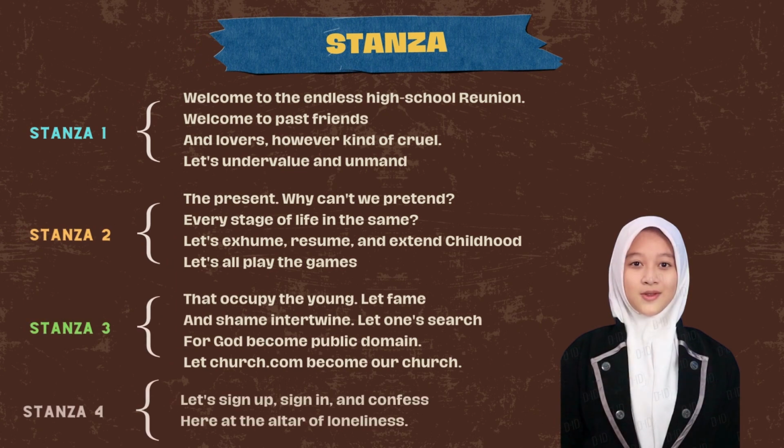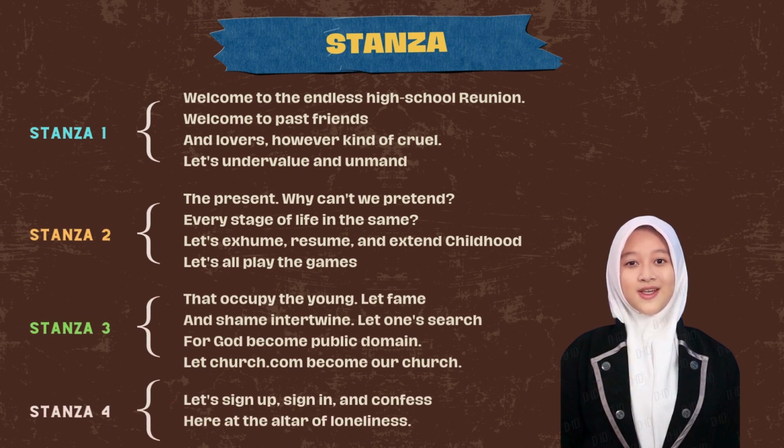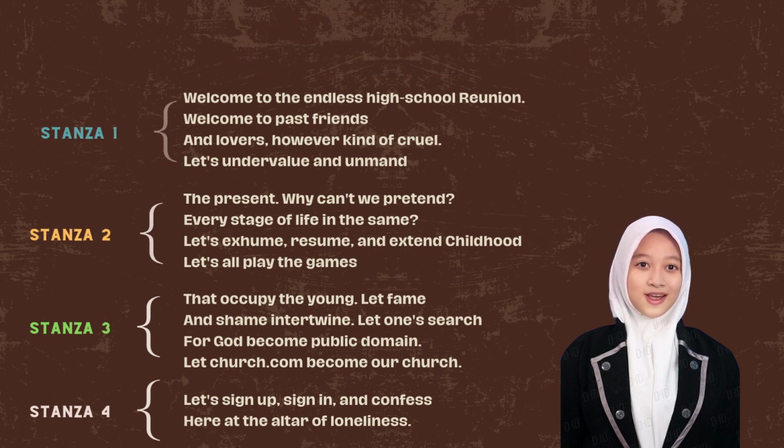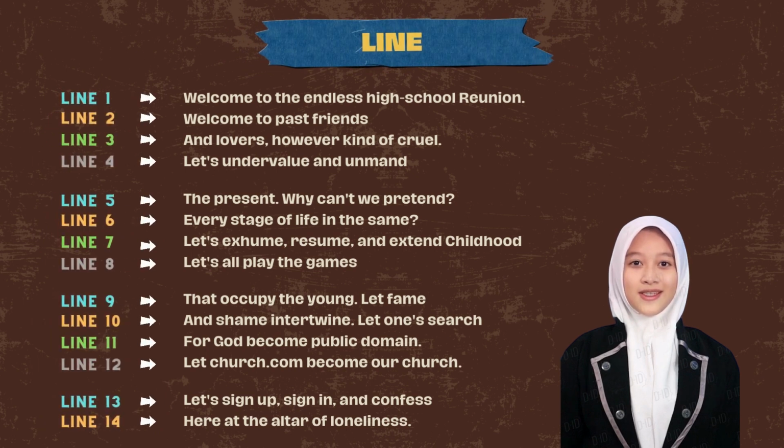The first element of poetry is stanza. Stanzas are a collection of lines in poetry separated by a pause or space. Stanzas usually have a certain pattern in the number of lines or rhythm and form a structured section in poetry. There are 4 stanzas in the Facebook sonnet.